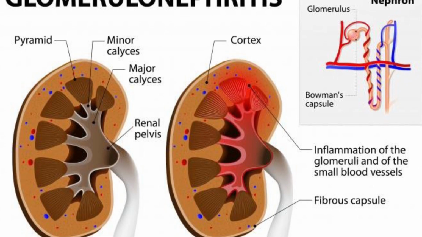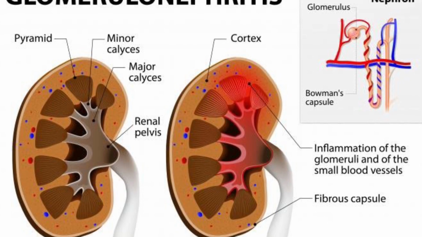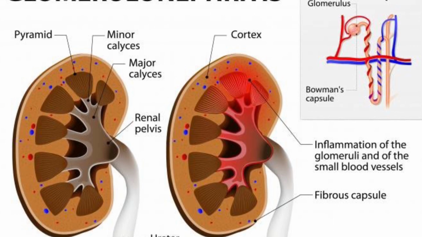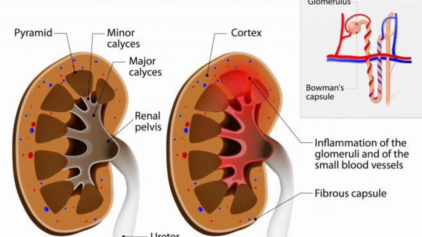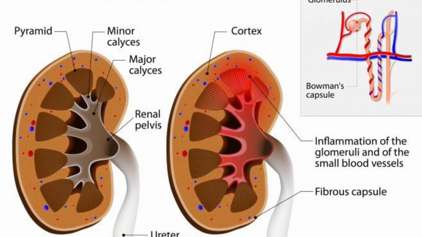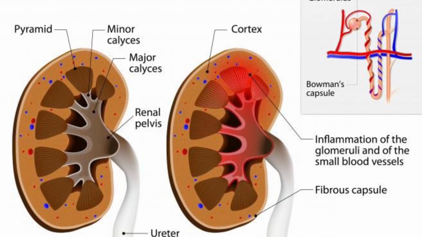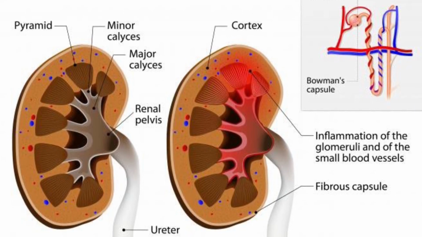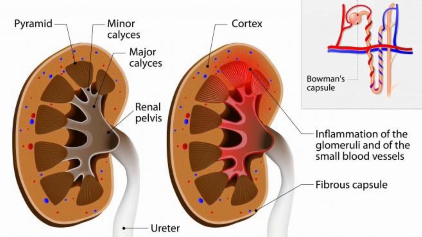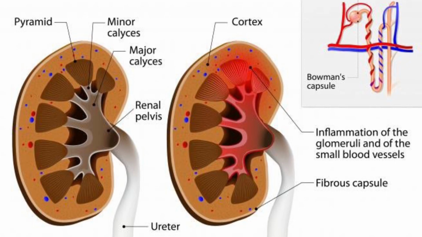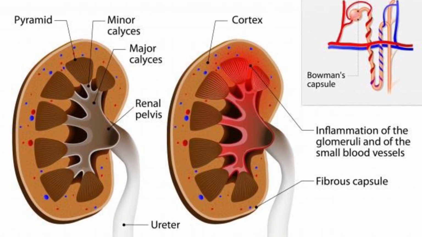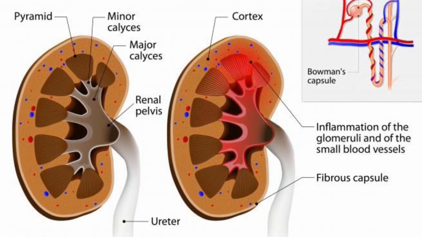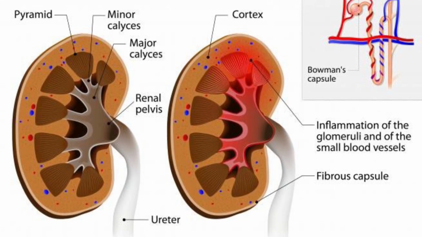Acute post-streptococcal glomerulonephritis is caused by the antibodies produced in response to infection with certain streptococcal strains. The antigen-antibody complexes are trapped in the glomerular basement membranes, where they activate complement and thus attract inflammatory cells into the kidney. On histological examination, the glomeruli appear hypercellular because they contain an increased number of mesangial cells and numerous inflammatory cells. These cells compress or occlude the capillaries, thereby preventing blood flow through the glomeruli.